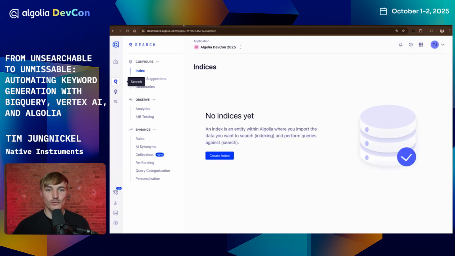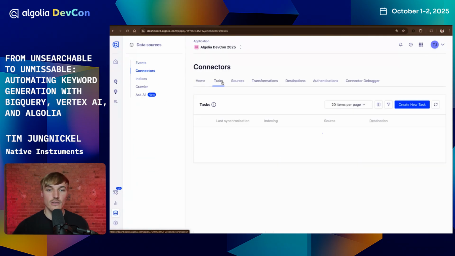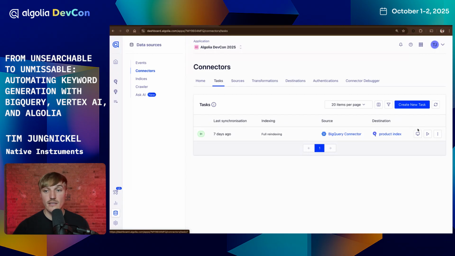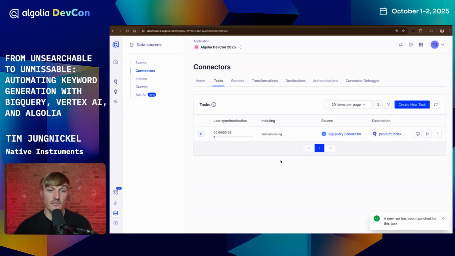So moving over to Algolia, I have an example project. It doesn't have any indices in it yet. So let me use the BigQuery connector to actually create this index. This task is connected to this very table that we just created. And if I run this task, it takes a couple of seconds. I think it took 9 seconds before.